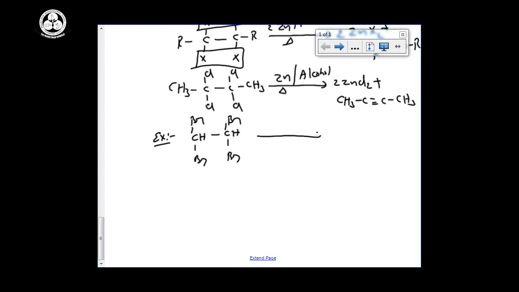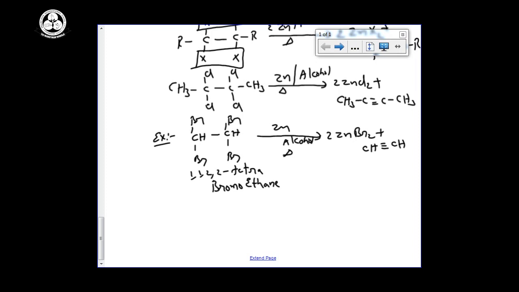You can try for the name of this compound. 1,1,2,2-tetrabromoethane. Tetrabromoethane on reduction with zinc, small amount of alcohol also, and heat, we can get ZnBr2, zinc bromide can be removed, then we can get CH triple bond CH, ethyne.